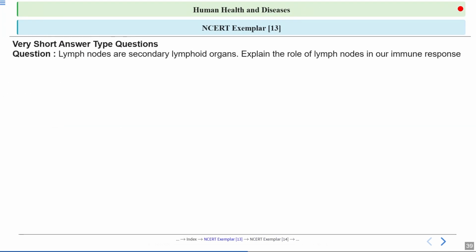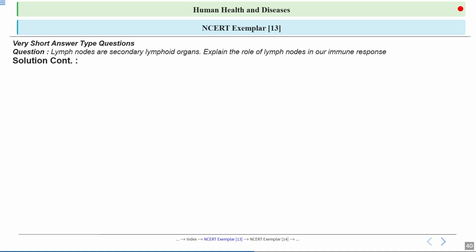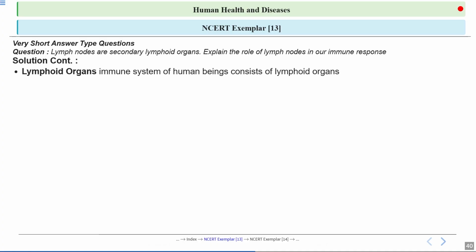Okay, so let's have a look at the next question. Lymph nodes are secondary lymphoid organs. You have to explain the role of lymph nodes in our immune system. So let's have a look at the answer. See, lymphoid organs are part of the immune system. So our immune system is made up of special organs called lymphoid organs. These organs work together to help our body fight off the germs.